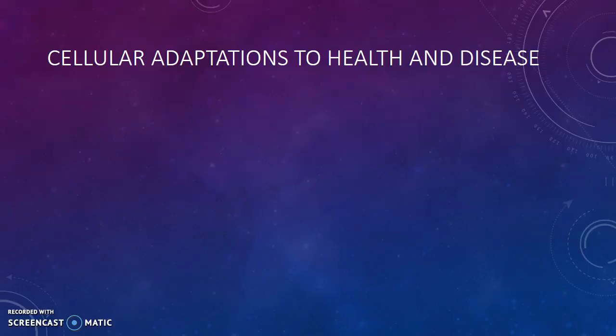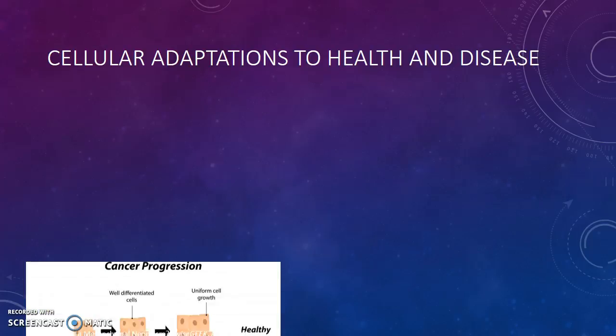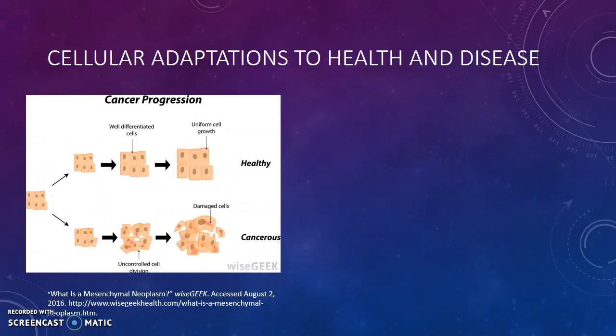In the study of cancer, it is necessary to first review cellular adaptations to stress that we covered in this course. While we don't know what causes testicular cancer specifically, we do know that the mutation that occurs on chromosome 12 renders the cell resistant to apoptosis, or programmed cell death. This means that the neoplasia, or rapid growth of abnormal cells, goes unchecked, and these are the cells that grow into a testicular tumor. This does not mean that our body doesn't put up a fight.